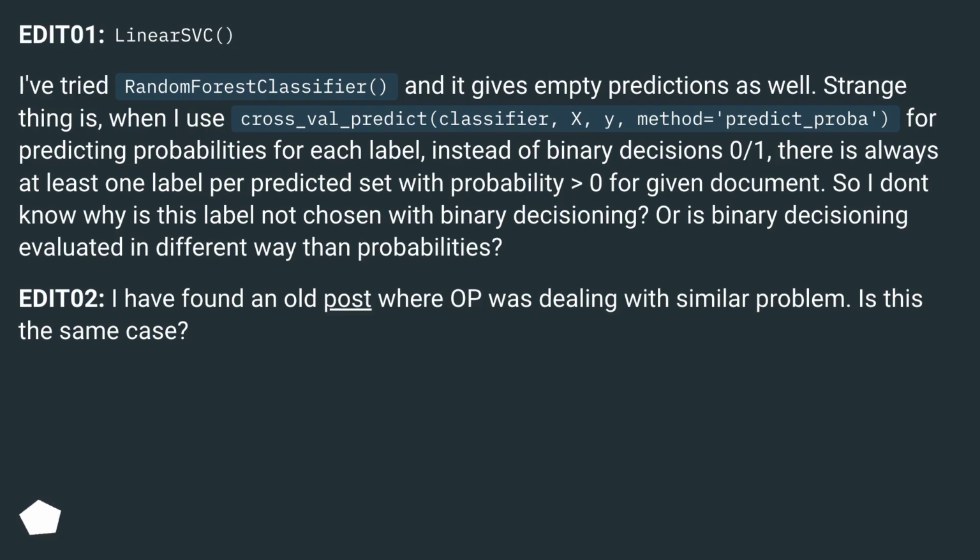Edit 02. I have found an old post where OP was dealing with a similar problem. Is this the same case?